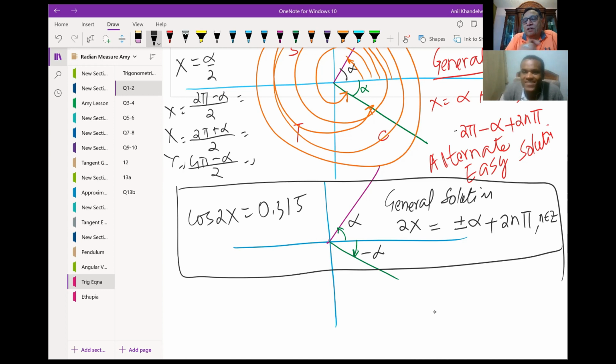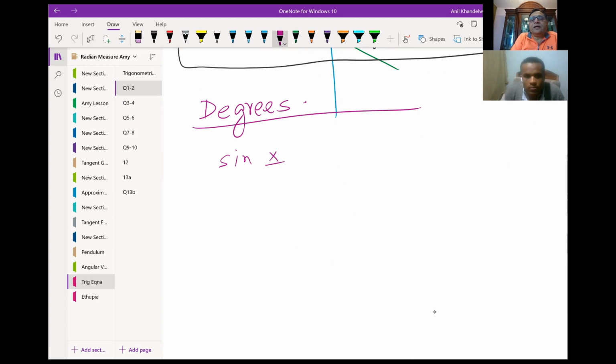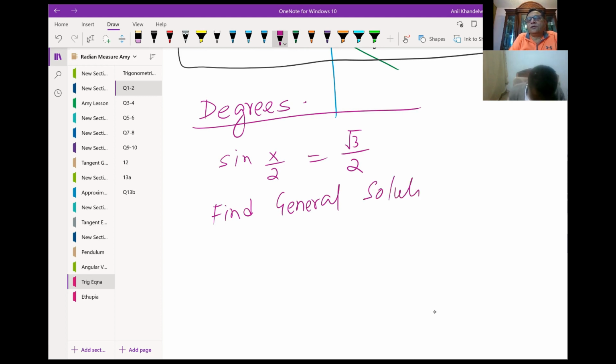Okay, so one question for you now. We'll have this question, and let us work in degrees. Don't worry, because you have calculated in degrees. My question is, sine of x by 2 is equal to, let us say, square root 3 over 2, correct? Find the general solution. Tell me, how will you do it?